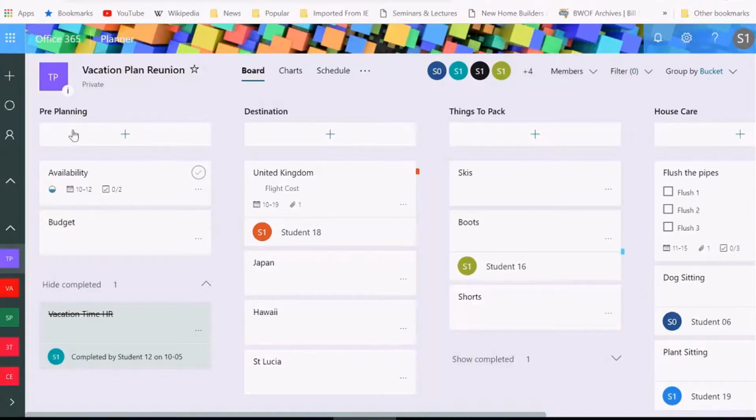So again, these guys are my buckets. Within each one of the buckets, I have a whole bunch of tasks that are in there. These tasks are represented in cards. If you watched my last video, I did talk a little bit about the cards and all that stuff.